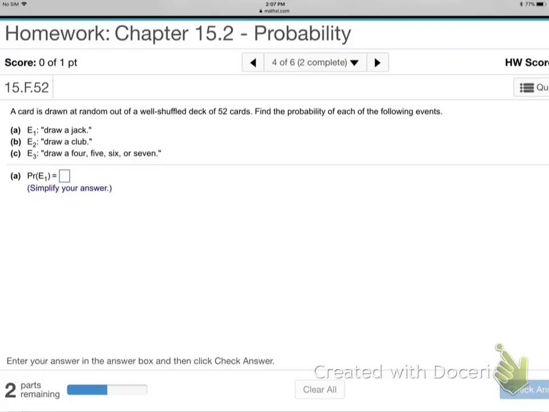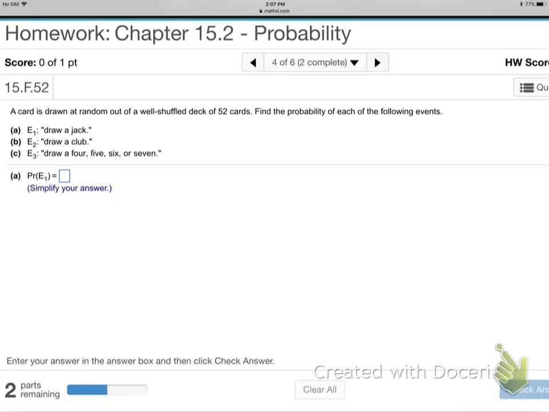Okay. A card is drawn at random out of a well-shuffled deck of 52 cards. Find the probability of each of the following events. Event 1, draw a jack, draw a club, draw 4, 5, 6, 7. If you've never played cards, it's going to be confusing.